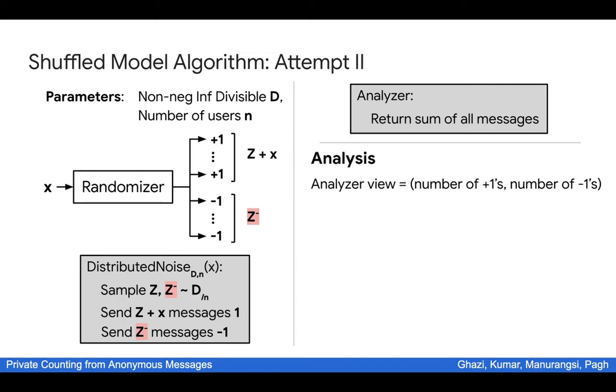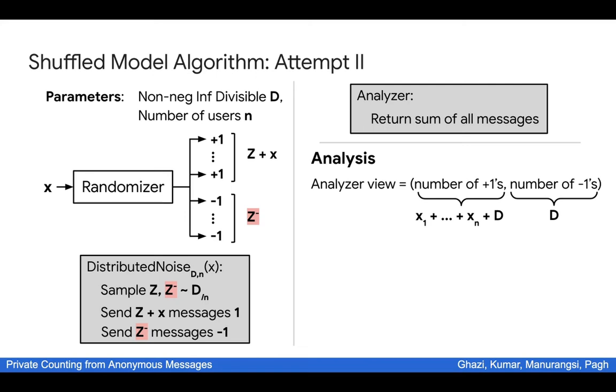Now let us analyze this algorithm. To do so, once again, we think of what the analyzer sees. Now the analyzer sees a bunch of +1 and a bunch of -1. So what the analyzer actually sees is the number of +1 and the number of -1. And once again, the number of +1 is the same as the previous case, which is just the sum of xi plus a noise drawn from distribution d. But now we also have the number of -1, which is just the sum of the z minus. And indeed, this sum has the same distribution as d.